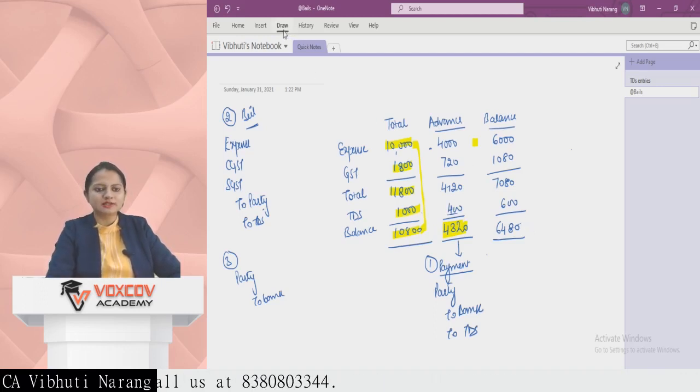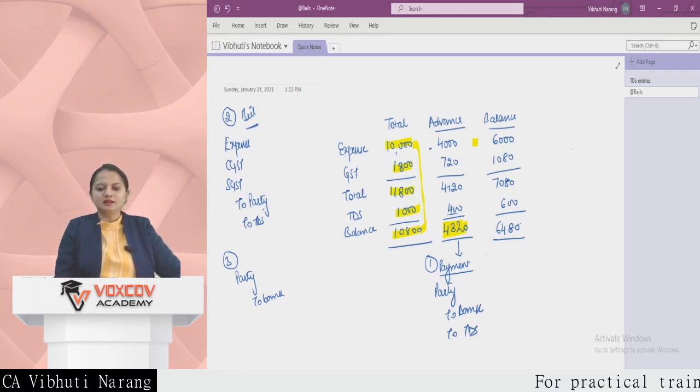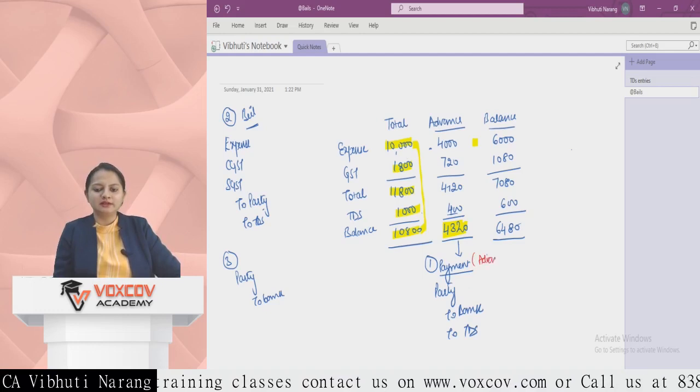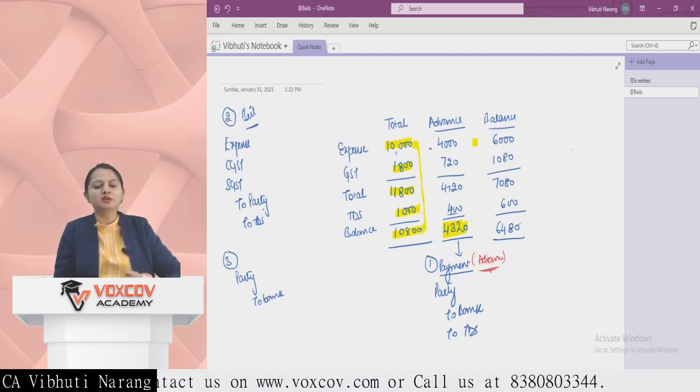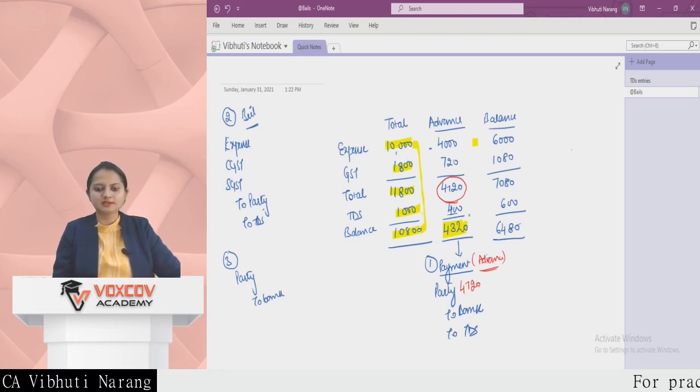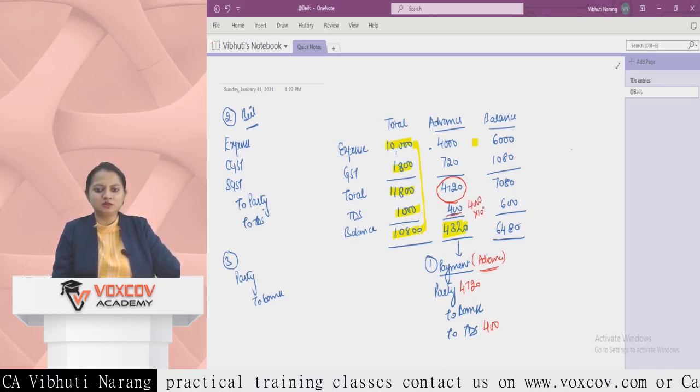What we need to understand, if you want, you can prepare the diagram, or at the time of assignment also this will be more clear. We'll just understand the entry. Party is at this time, at the time of advance. This is when you receive the advance amount. The entry is party to bank to TDS. Now party is to be debited with the total amount, that is 4,720. This is to be paid to the party 40%. 400 is TDS, that is 4,000 into 10%.